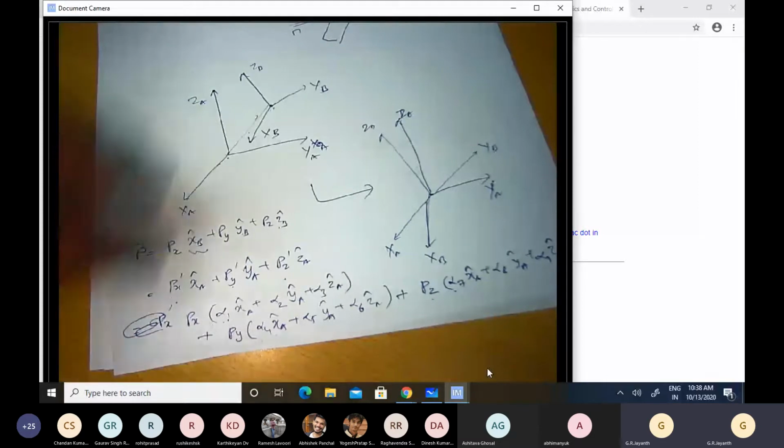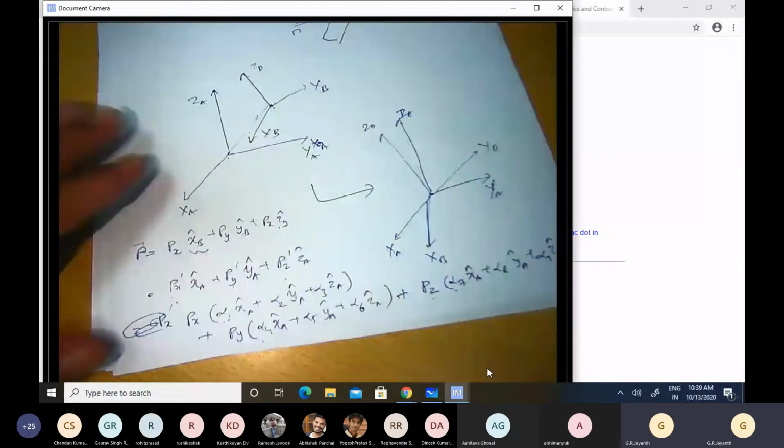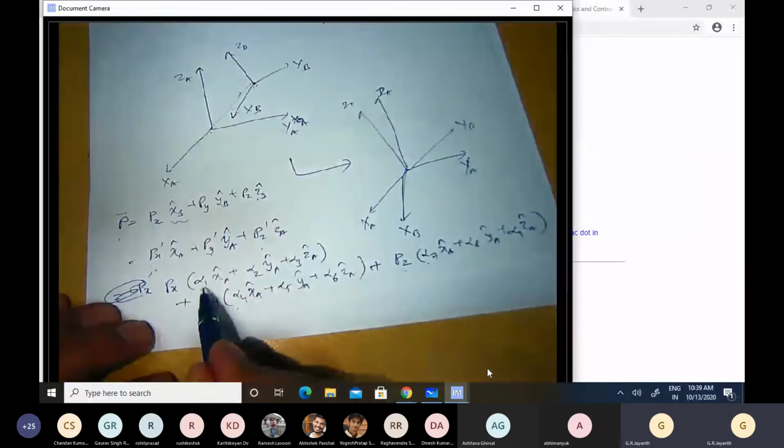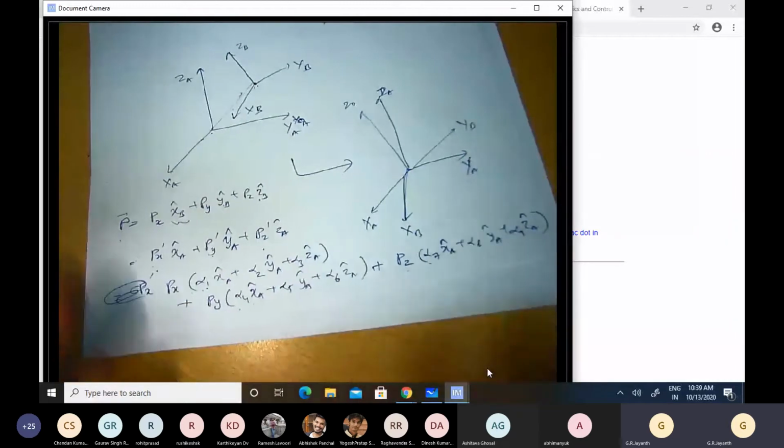Okay. So if I'm given these numbers Px, Py, Pz, I need to carry around with me these 9 numbers, alpha 1, alpha 2, alpha 3, alpha 4, alpha 5, alpha 6, all the way to alpha 9, to convert any vector represented in the b coordinate frame properly into vectors represented in the a coordinate frame.